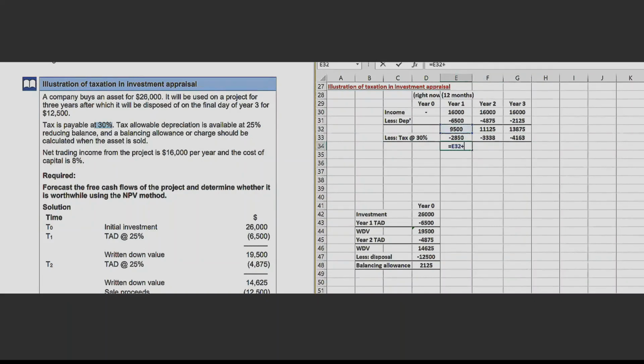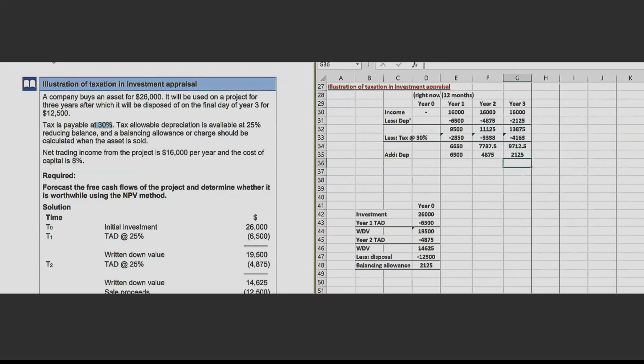Now this is the profit after tax, but we need cash flows. And for cash flows, we need to add back the depreciation. How do we add back? We need to consider this 6,500 as an addition. All these depreciations which we had deducted, we need to add them back. So I can use minus of this minus also, it will be automatically added.